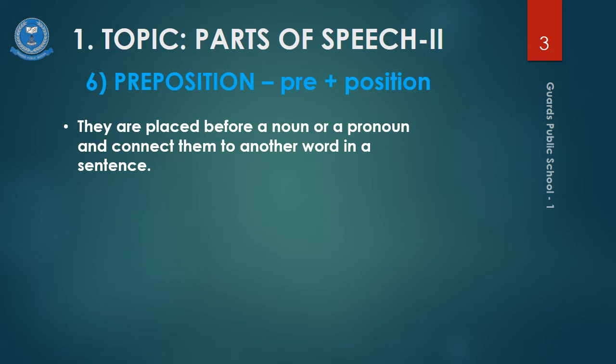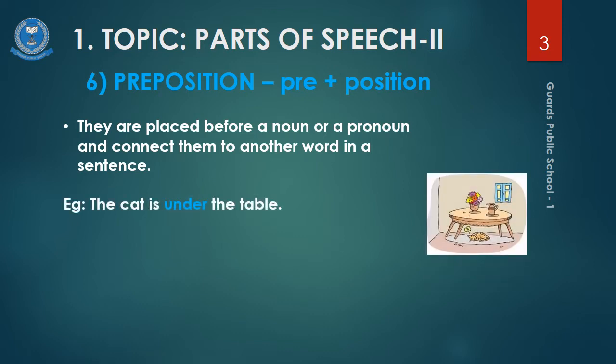Let's see the examples. The cat is under the table. Here you see two nouns, the cat and the table, and the word that is joining them and showing the relationship, that is under. Therefore, the word under is a preposition.